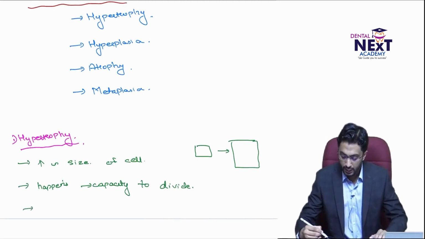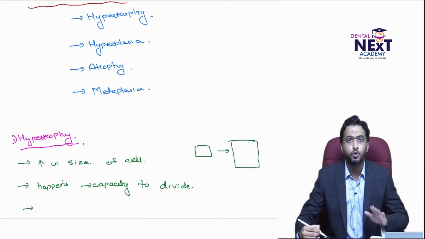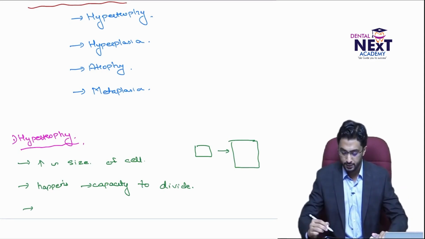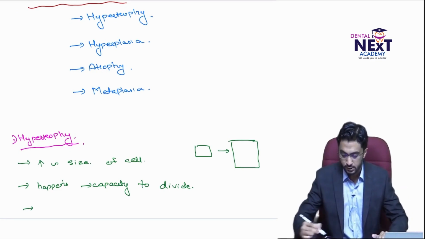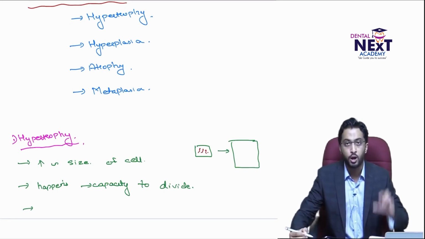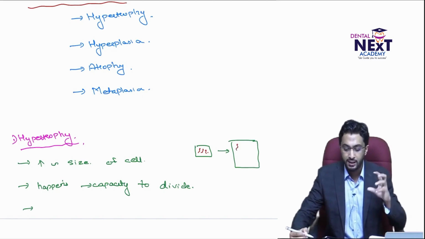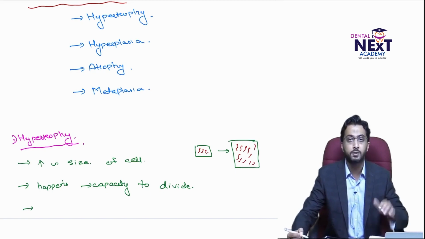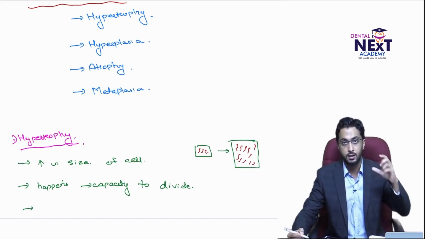And if you consider hypertrophy as such, there is not much increase in the number of cells, or not at all. But another difference you have to notice is that, for example, the protein content of this smaller cell is lesser. But when you consider the protein content in a hypertrophic cell, the content increases.